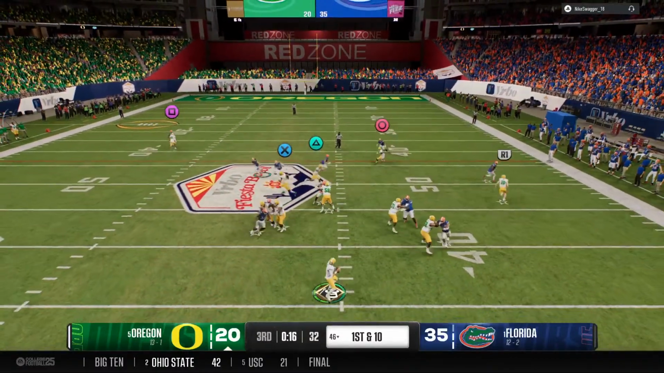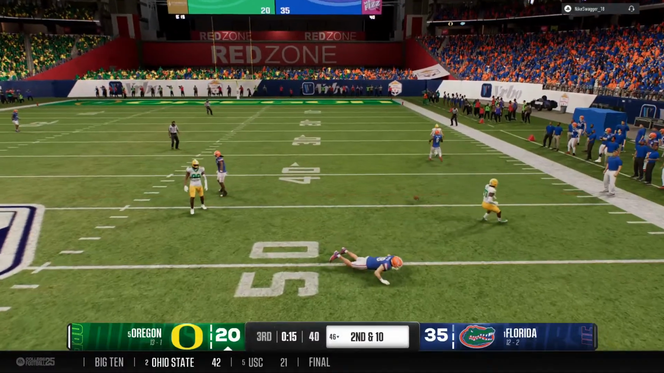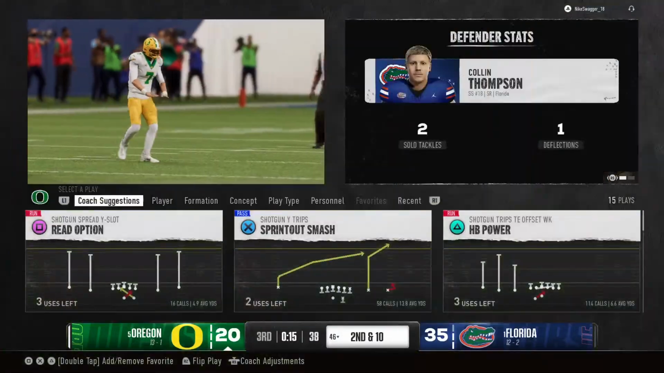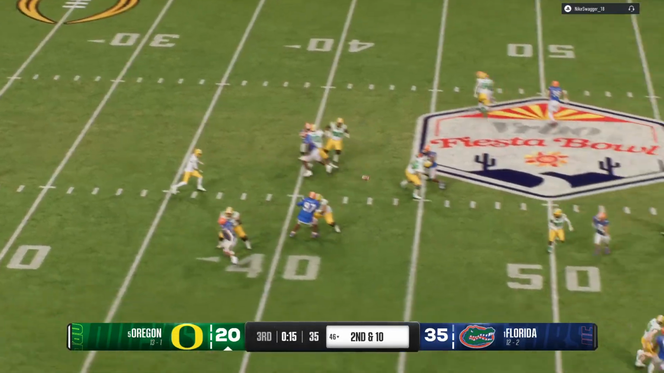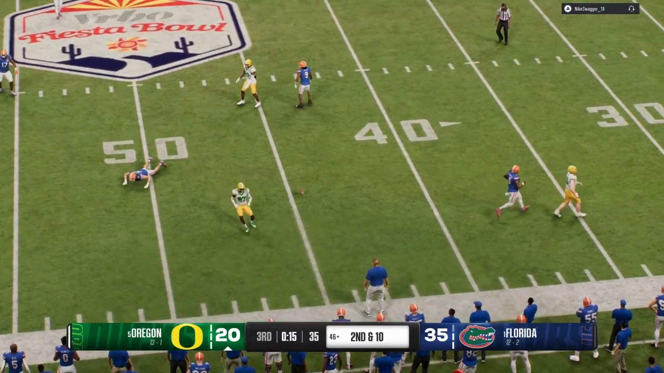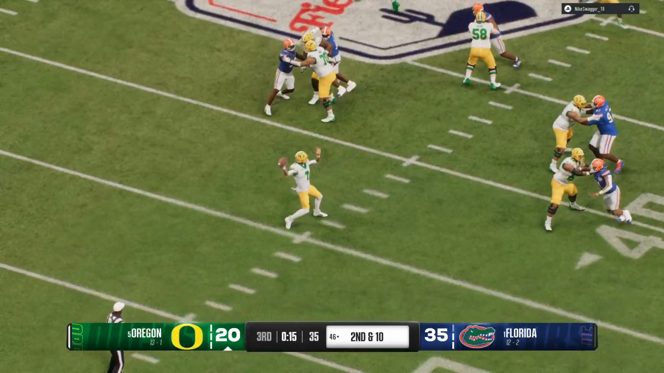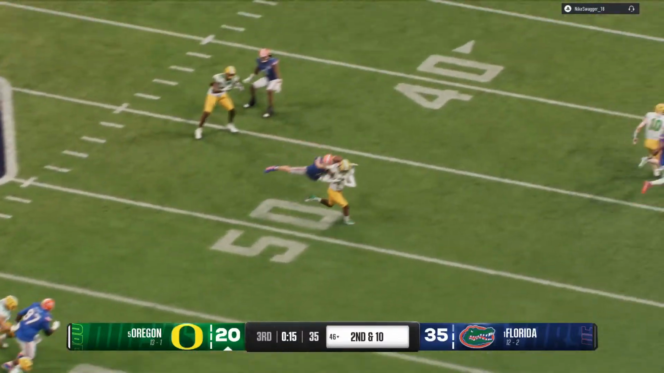On 1st and 10, they'll look to throw it. And the defender gets a hand in there to break the pass up. Well, this defense has been lights out all year long. In fact, it's been one of the best pass defenses in the country. Big reason why they're in this playoff, and they're living up to that standard today.